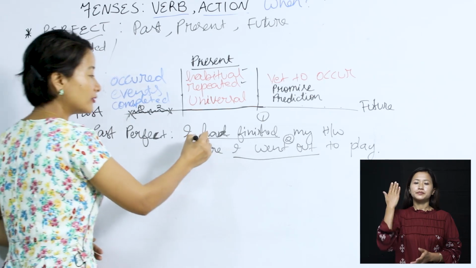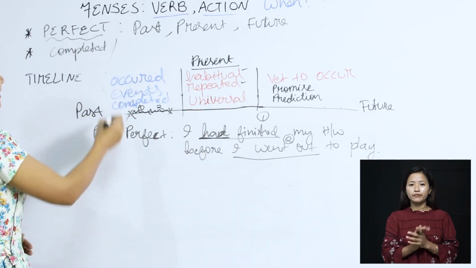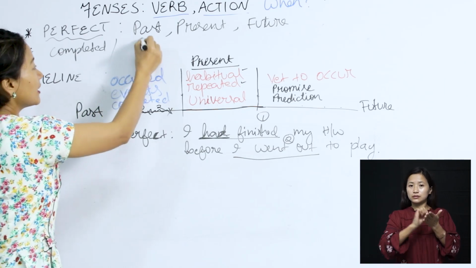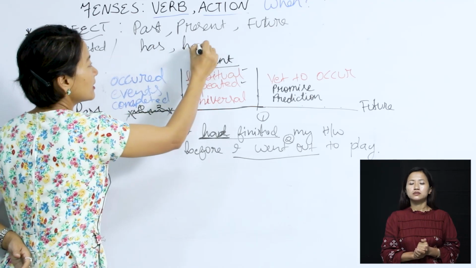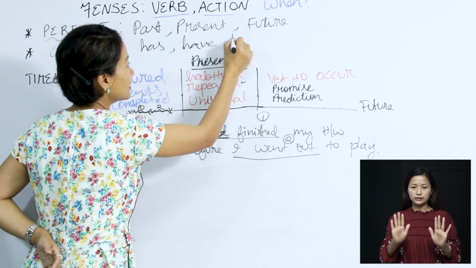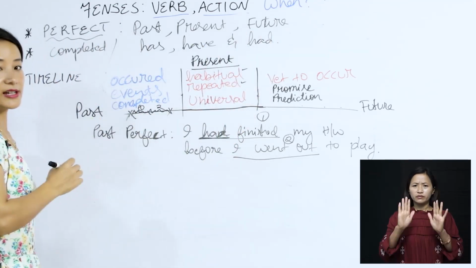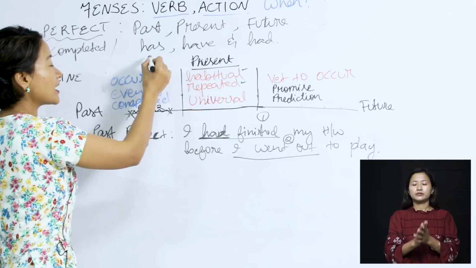So now you may have noticed this kind of verb. In perfect tense, you would be required to write this down, we will always find has, have, and had as the indicators. We have already discussed subject-verb agreement, so you would know the difference between has and have.